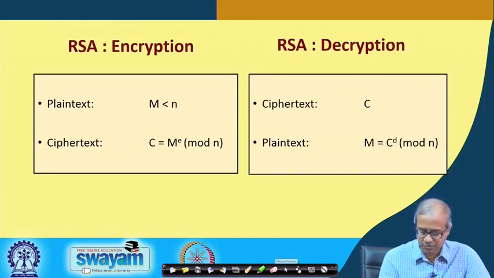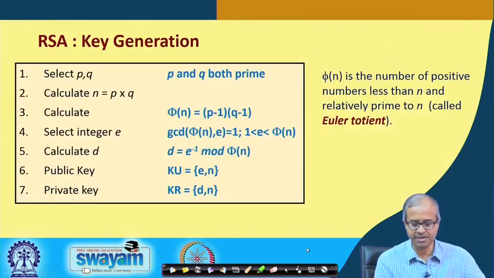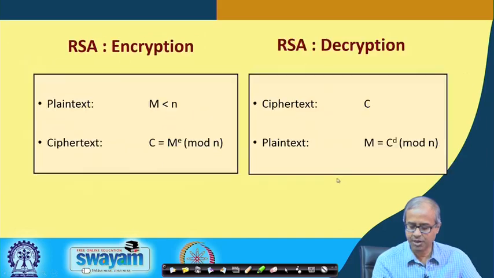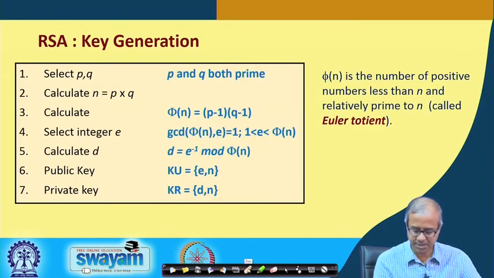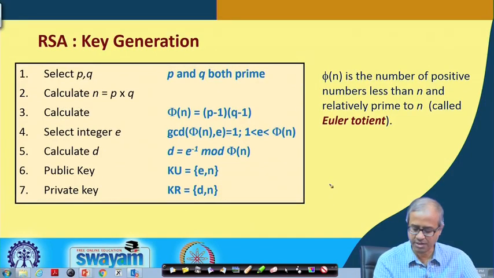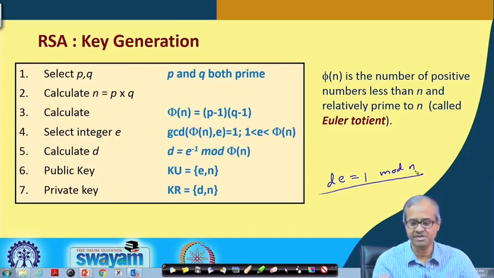Now, one thing you just recall here, that D and E possess a very interesting property, that the product of D and E is 1. So, I said D E equal to 1 mod phi n, but from number theory it can also be proved that this will be 1 also mod n. I am not going into the proof, but just remember this.